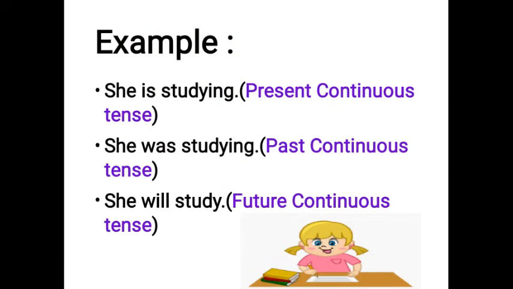Example, she is studying. If I say it in Hindi, I can say it like वह पढ़ रही है. This is the example of present continuous tense. Second example, she was studying. If I say it in Hindi, I can say it like वह पढ़ रही थी. This is example of past continuous tense. Third example, she will study. This is the example of future continuous tense. If I say it in Hindi, I can say it like वह पढ़ेगी.